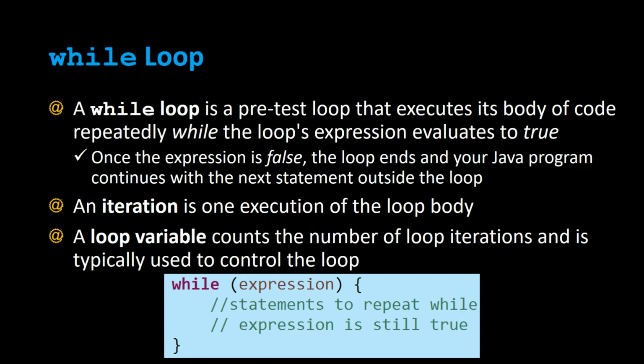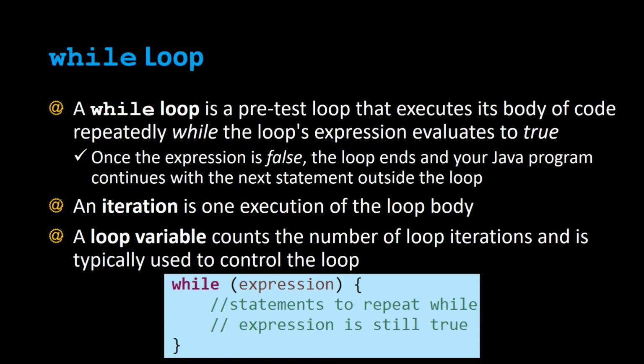Here is an example where you have the word while, you have an expression in parentheses, and a block of code surrounded by curly braces and some statements. And these statements will repeatedly execute while that expression next to the word while remains true. And typically you'll have some kind of code inside the body of the while loop that'll eventually make this expression false. Otherwise, you'll be stuck in an infinite loop.